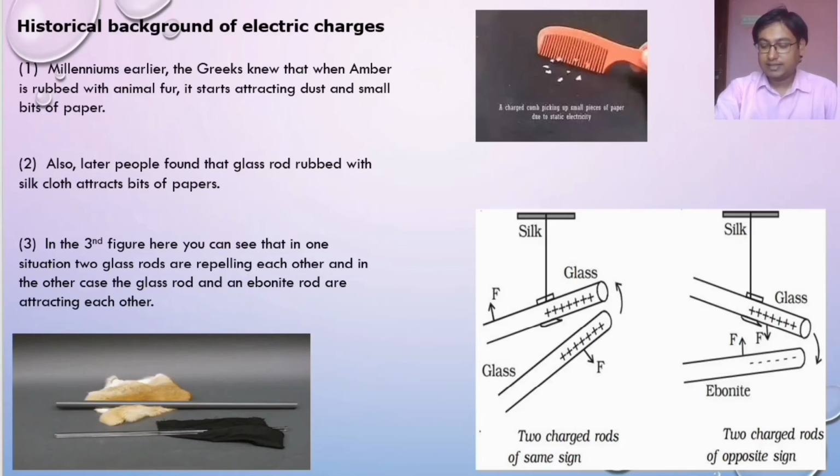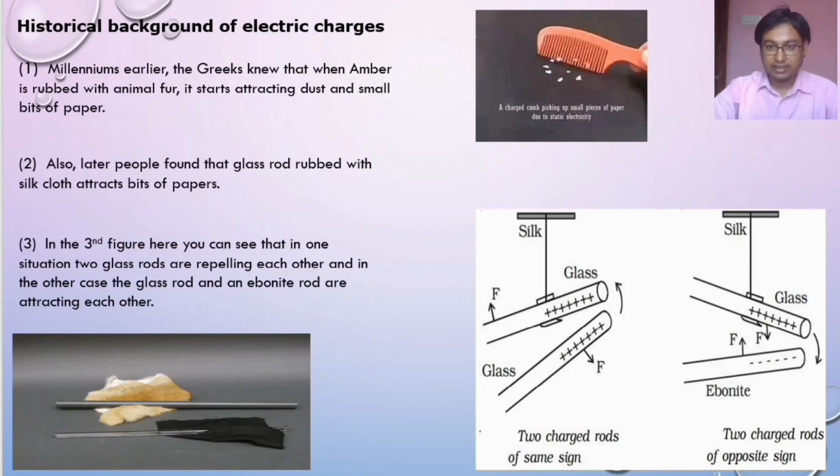In earlier classes, you might have studied in the science book that when a comb is rubbed with dry hair and brought near paper bits, it attracts the paper bits towards itself. Again the reason is electrostatic forces, as you can see in this figure. And the main reason behind electrostatic force is imbalance of charges.